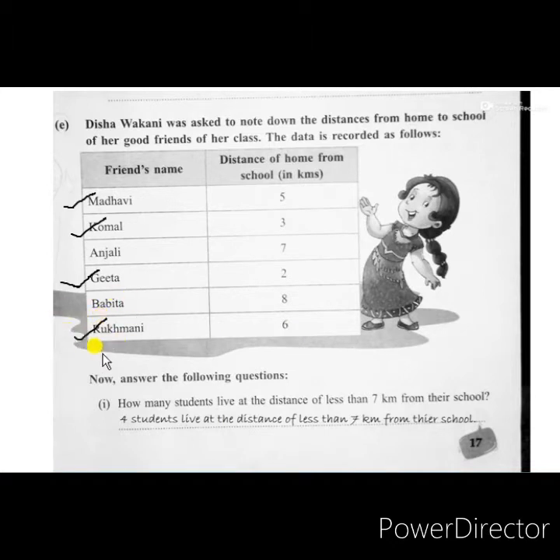So we can take the names of 4 students: Madhavi, Komal, Geeta and Rukmini. You have to write the answer here: 4 students live at a distance of less than 7 kilometers from their school. You need not write their names, just write how many students live less than 7 kilometers from their school. Now we will move to the next page to see the second question.